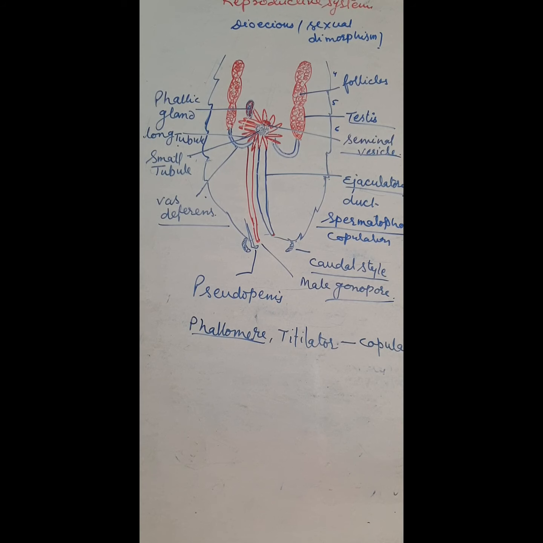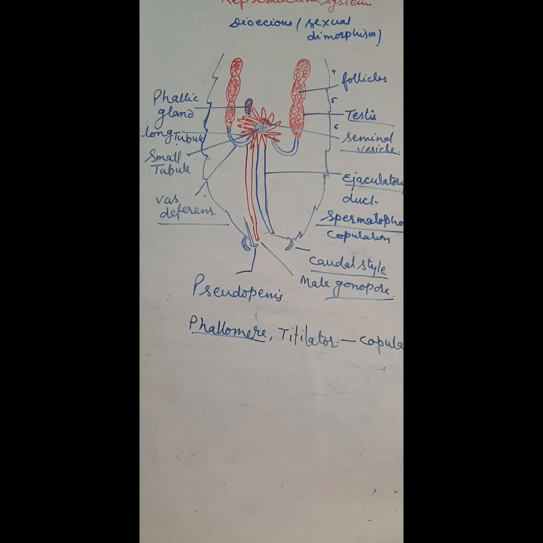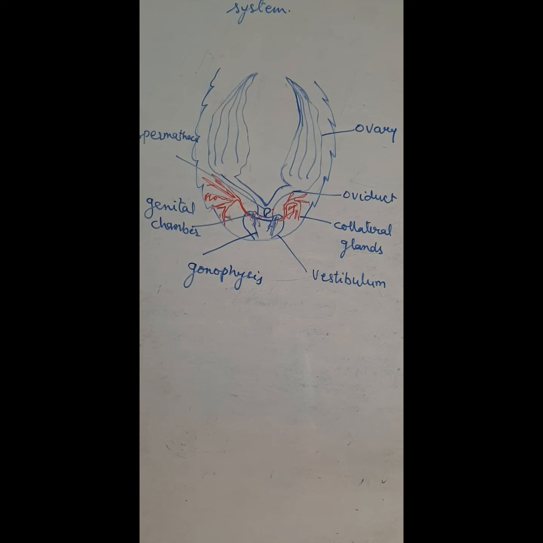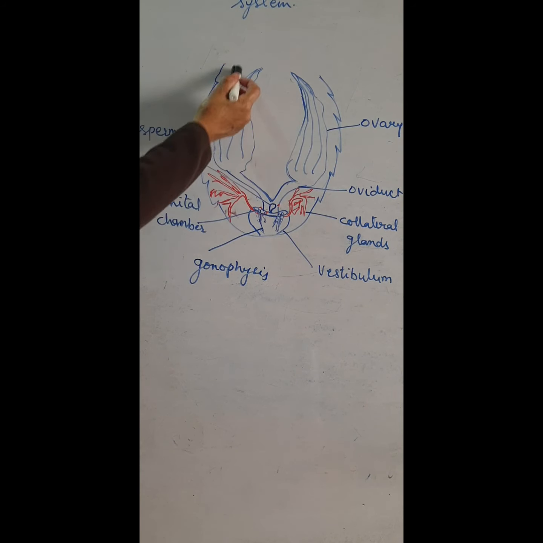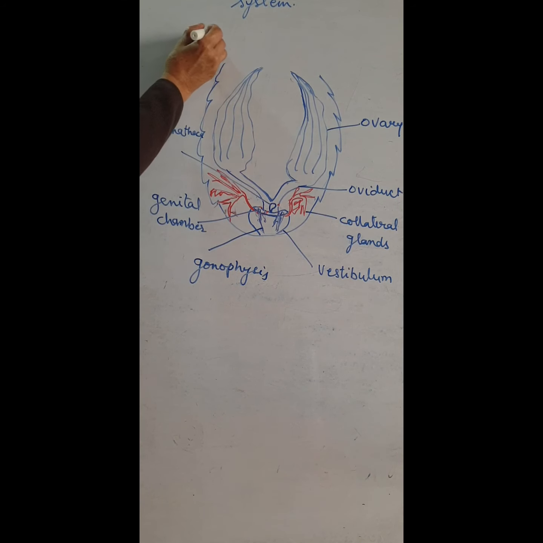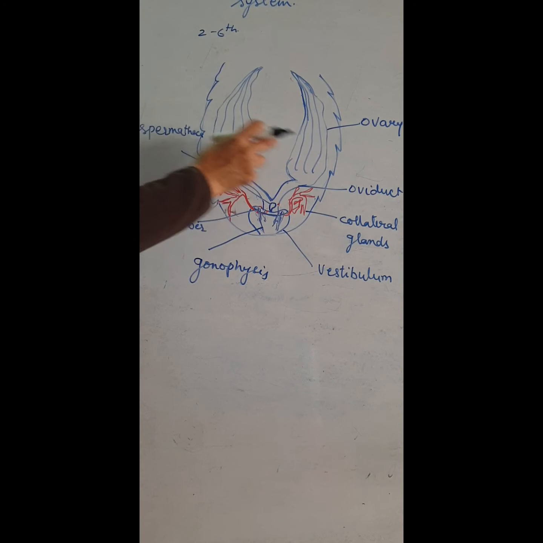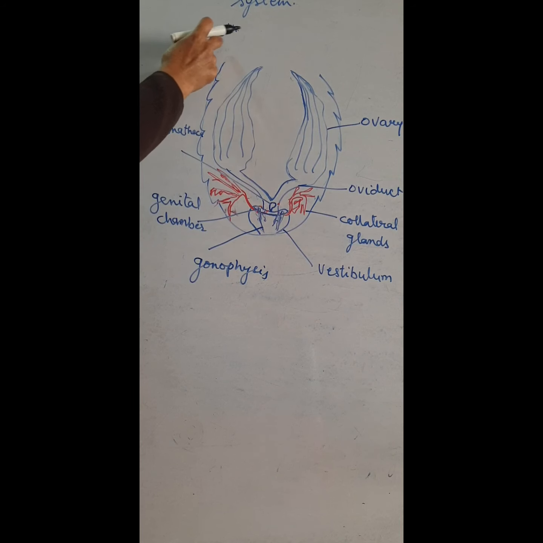Now we discuss the female reproductive system of the cockroach. It consists of two large ovaries lying laterally in the 2nd to 6th abdominal segments.